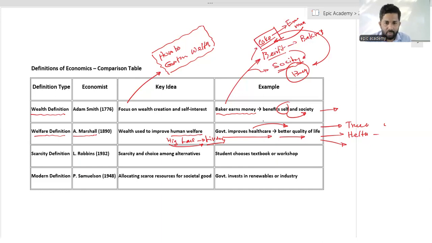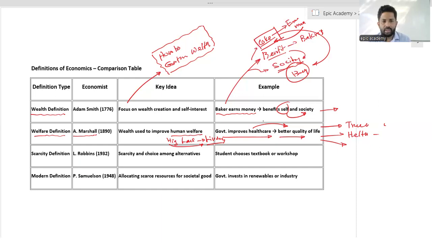Okay, if you have money, you are going to buy textbooks for the subject of economics. Many textbooks are there. Or we are going to a workshop. You have to choose because you have limited money in your hand. Then you have to choose whether you are going to buy the textbooks or participate in the workshop. So in this scarcity definition, they always say that economics focuses on scarcity and choice among the alternatives. It is one of the major definitions.